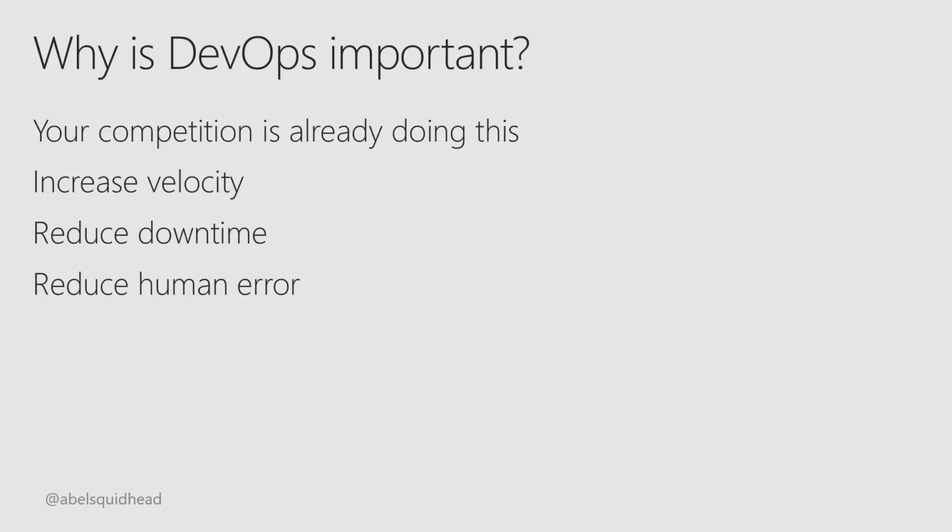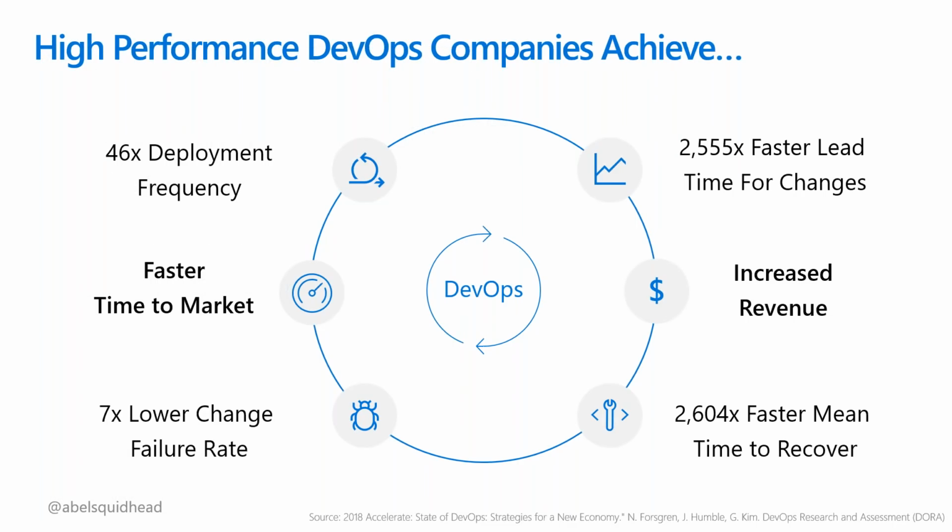But the big key is, it's kind of difficult to do this, so why is this even important? The reason is, the speed of business is so incredibly fast today that if you don't adopt DevOps best practices, guess what? Your competitors are either doing this or they're going to do this. And as soon as they do, they're going to be moving so quickly that they will out-innovate you. And once they out-innovate you, guess what happens to us? We become obsolete, and nobody wants to be obsolete, right? So this is no longer just theory. DevOps has been a thing for long enough now that we absolutely empirically know this to be true.